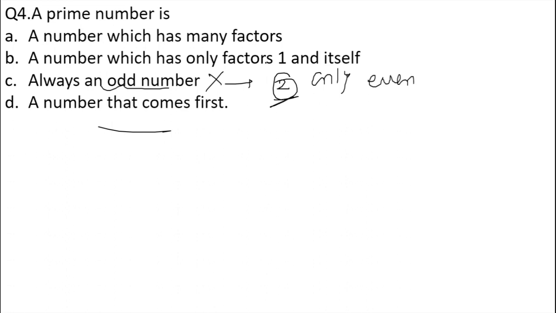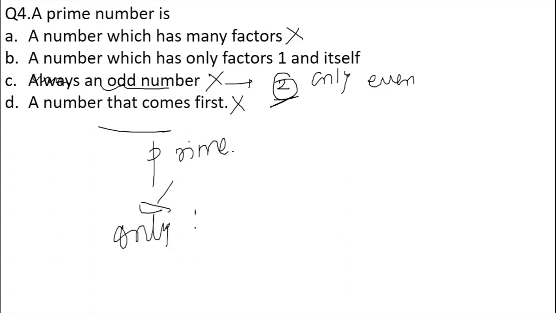So there are prime numbers which are odd other than 2, and 2 is the only even prime number. It is not mandatory that every prime number is an odd number. The next option is a number that comes first. No, it's not making any kind of sense. A number which has many factors. No, this is also wrong, as we have already learned that a prime number is a number which has only 2 factors. Only 2 factors. And option A is hence eliminated.